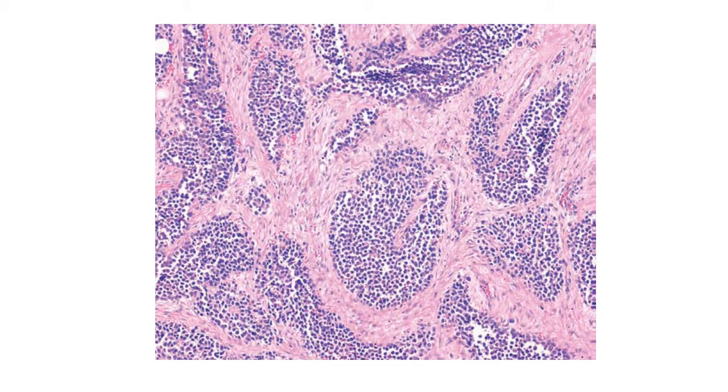This is a low power view of the alveolar rhabdomyosarcoma that is showing that there is a fibrous stroma, and among this fibrous stroma there is nesting of discohesive small round cells.